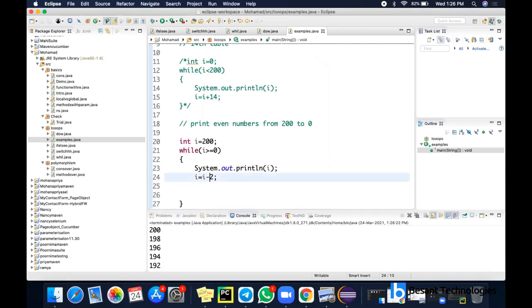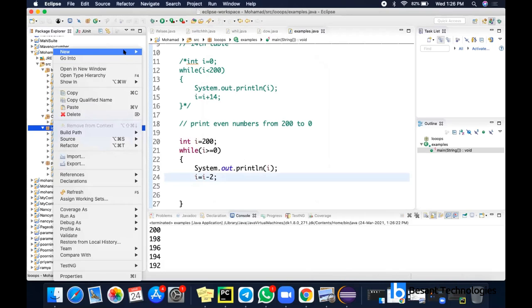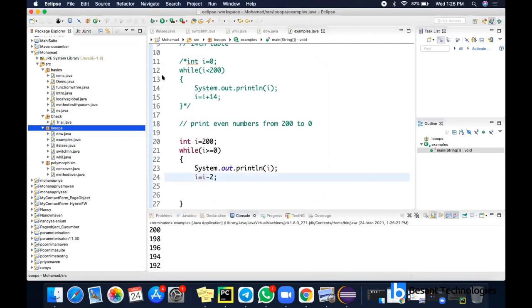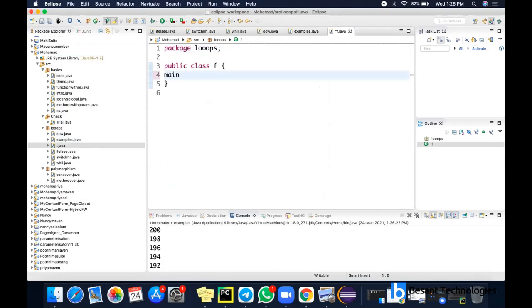So we have seen switch case, while loop, do while loop, if else and nested if else. The next one is for loop. So I'm going to create a new class, so it is for loop. I'm going to have a main method here.